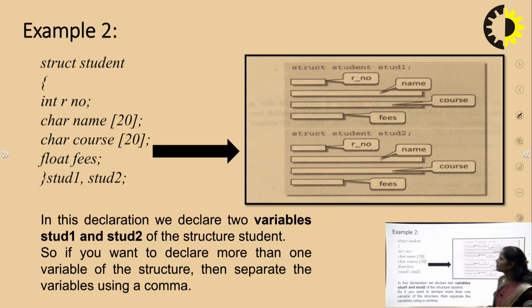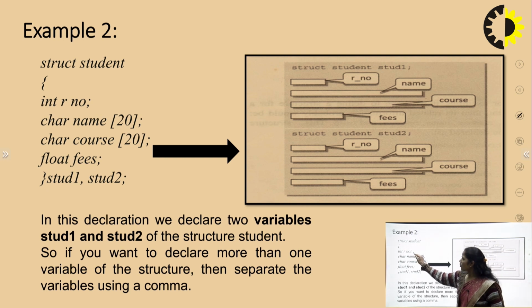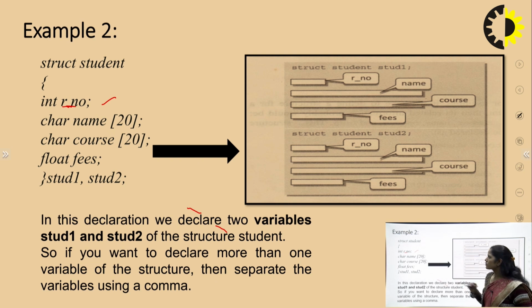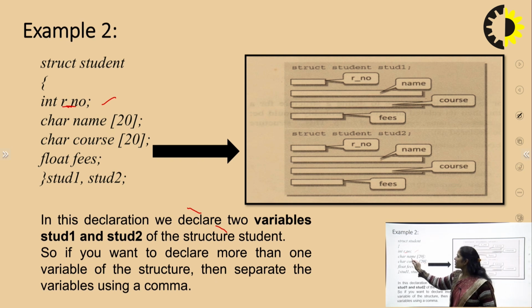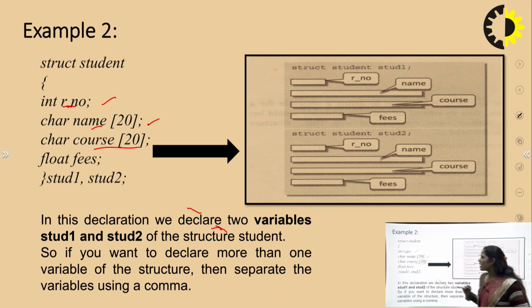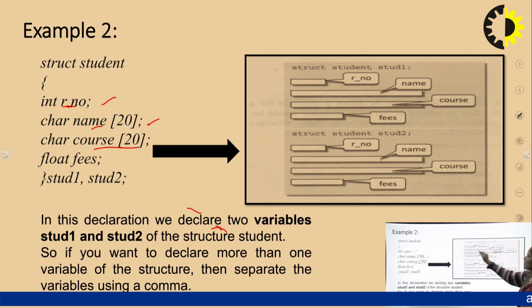We will complete the definition by giving an example. Here we take the same example of a student, with a roll number, and perhaps a correction here, the name is joined by an underscore. Char is the return type and name is the member variable with size 20, and the same for course. Then we see how struct student is structured in memory.